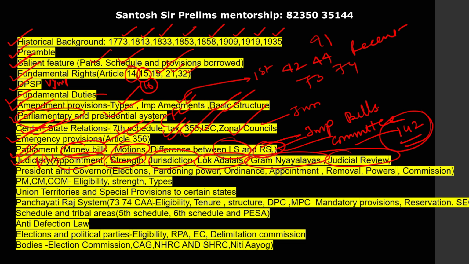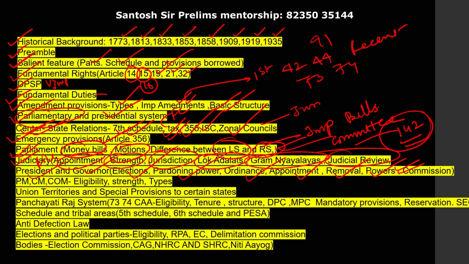Next, from the executive, president and governor, again a favorite topic of UPSC: election, pardoning power, ordinance, appointment of governors, removal of governors, powers of governors, particularly discretionary power and power to reserve a bill, very, very important this year. Next, various commissions and their recommendations on governor, for example the Sarkaria commission, Punchhi commission.